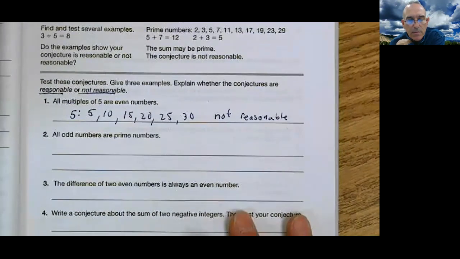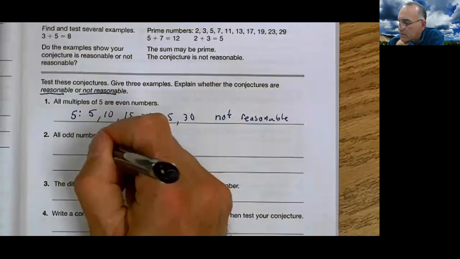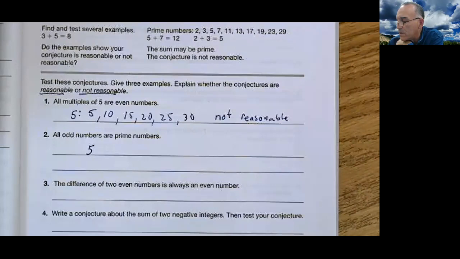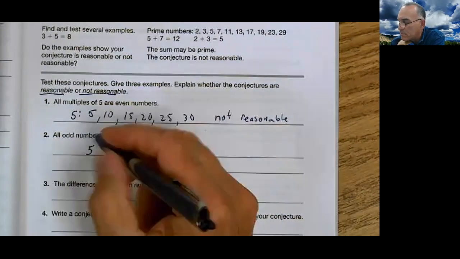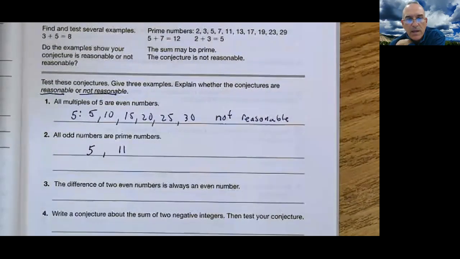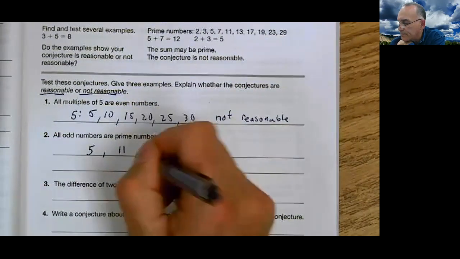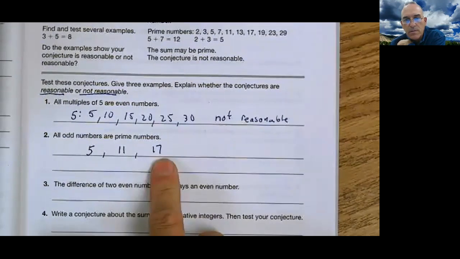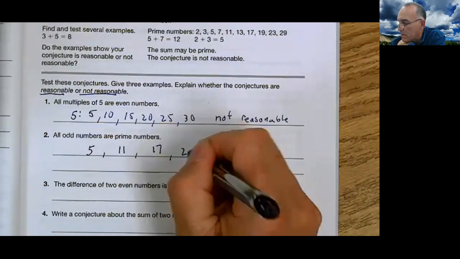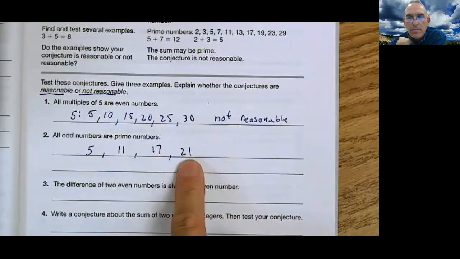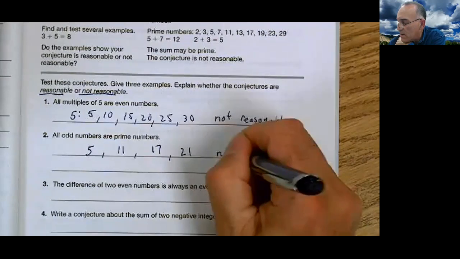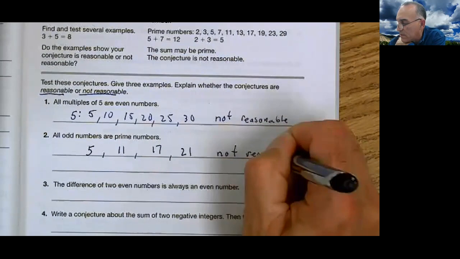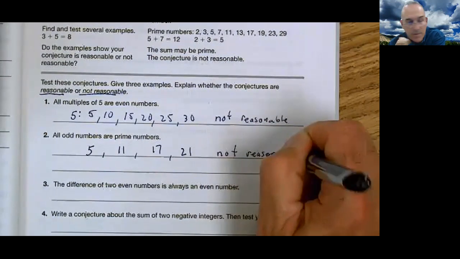How about this one? All odd numbers are prime numbers. So I think of some odd numbers. Are all odd numbers prime? That's prime. Is that prime? Yes. It's an odd number, still prime. Uh-oh. That is not a prime number. That's composite. So this is not reasonable. Correct?